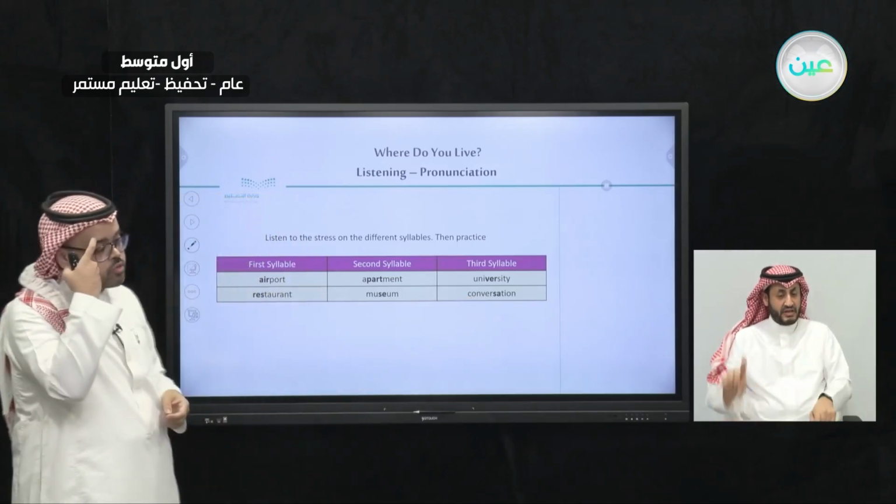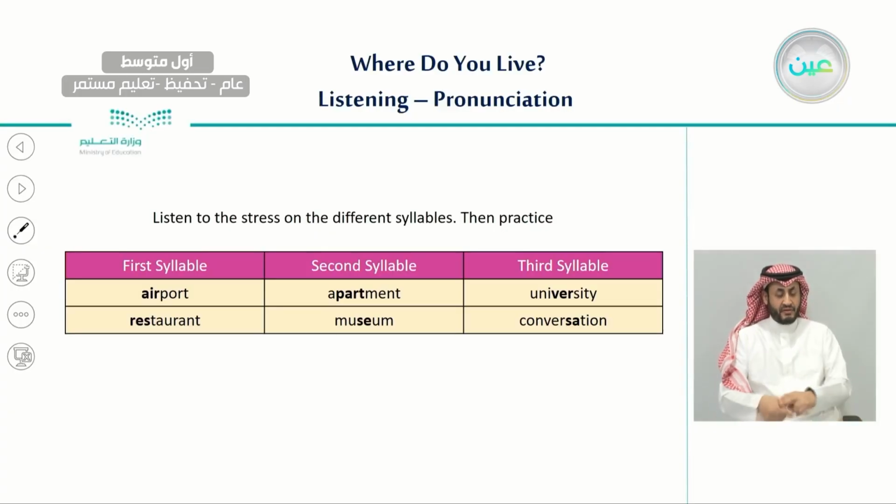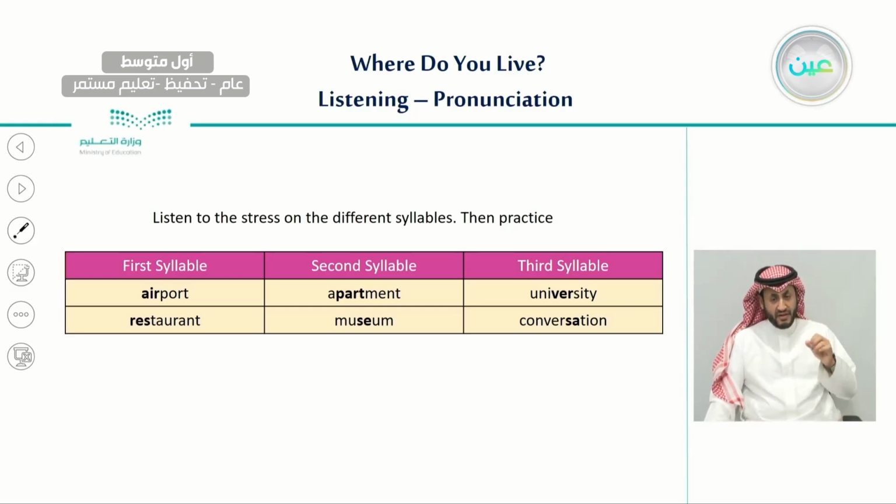So I repeat those words again. In the first syllable, airport. Repeat after me, please. Airport, airport. Restaurant, restaurant. The second syllable, apartment, apartment. Museum, museum. University, university. Conversation, conversation. Very good.